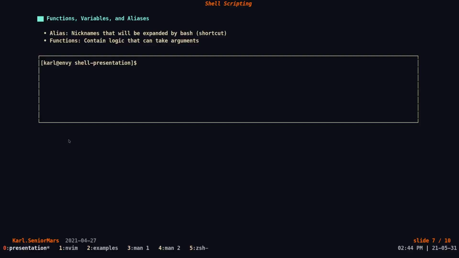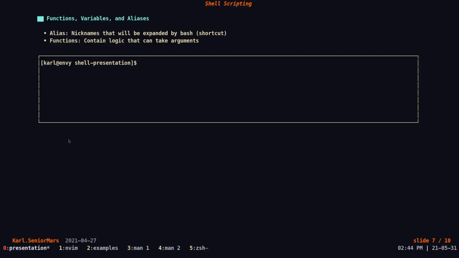You don't typically use aliases in shell scripting, but I do want to cover them a bit because sometimes you might just need an alias instead of a huge shell script or a function. Functions are usually the way shell scripts are written. You have a function that has logic, because like I said in the beginning of the video, shell scripts are basically just a program that runs in a shell. So let's just get into it.